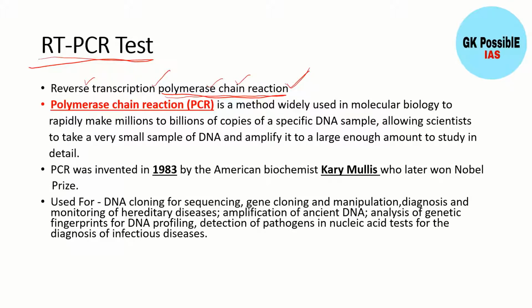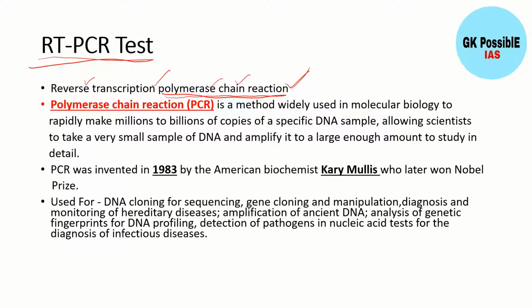When it is examined in the laboratory, the very small swab may contain very little of the DNA or RNA of this virus, so it will not be detectable. So through the polymerase chain reaction it is amplified, meaning from a little amount of DNA sample, billions of copies are created, and from that we can easily see which type of DNA or RNA samples are present in it.